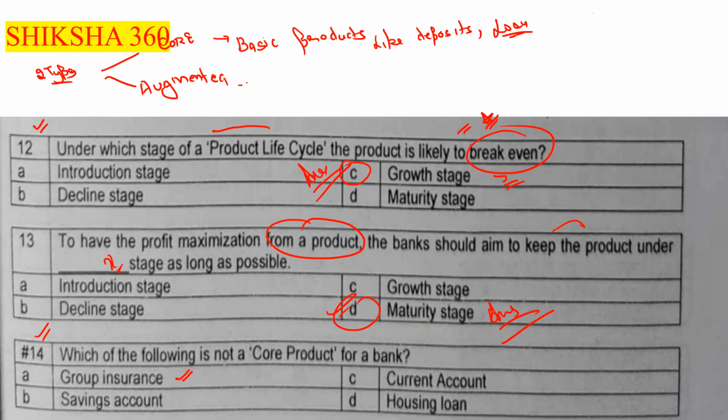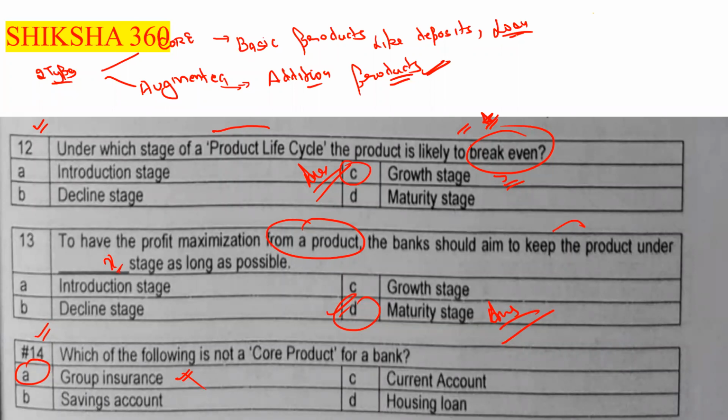And under the augmented product, we have additional products, or products with additional features along with the core products. So option number A, group insurance, is not under that. This one is our answer.